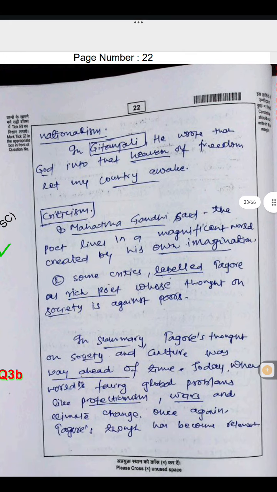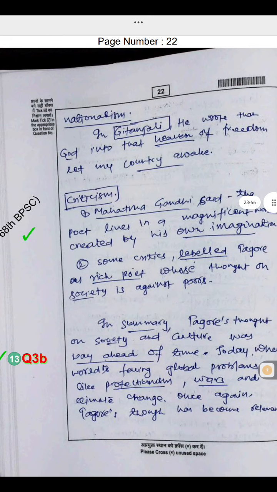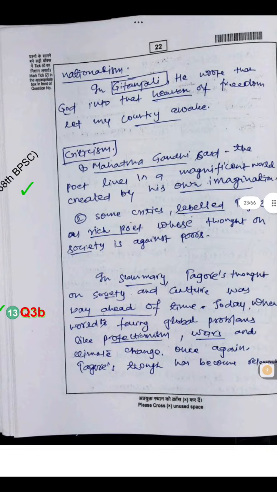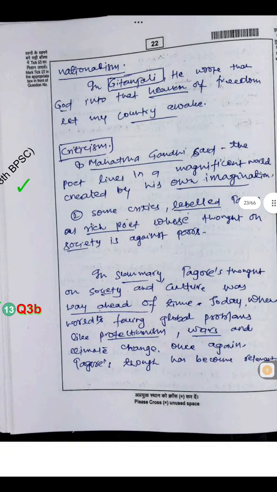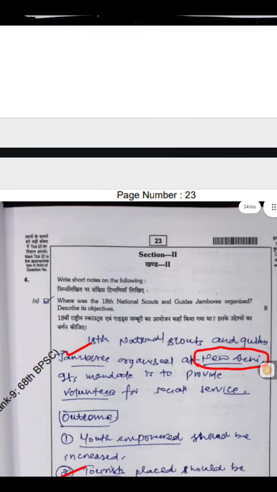Criticism. Mahatma Gandhi said the poet lives in a magnificent world created by his own imagination. Some critics label Tagore as a rich poet whose thought on society is against the poor. In summary, Tagore's thought on society and culture was way ahead of time. Today, when the world is facing global problems like protectionism, wars and climate change, once again Tagore's thought has become relevant.